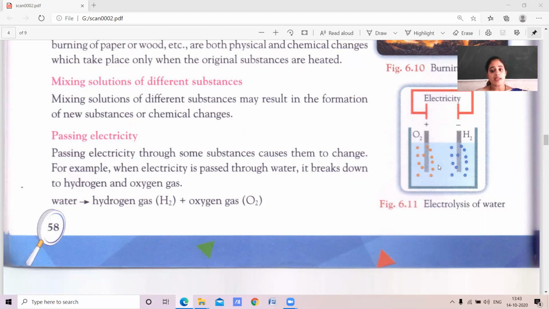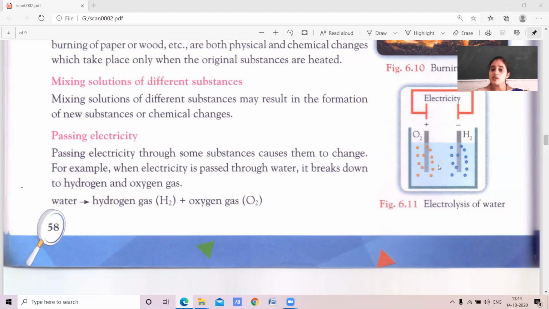Passing electricity. So that is electrolysis of water. Passing electricity through some substance causes changes, children. If you pass electricity through some substances, we can see some changes.